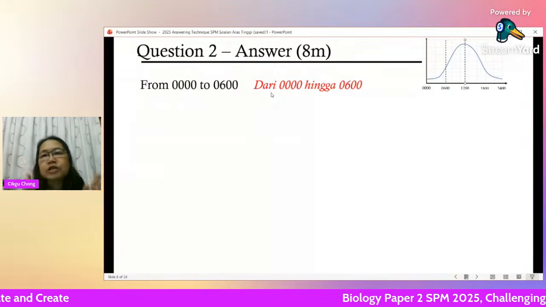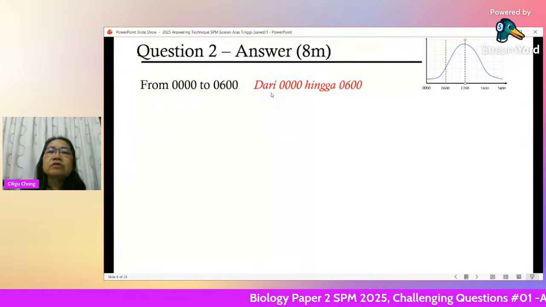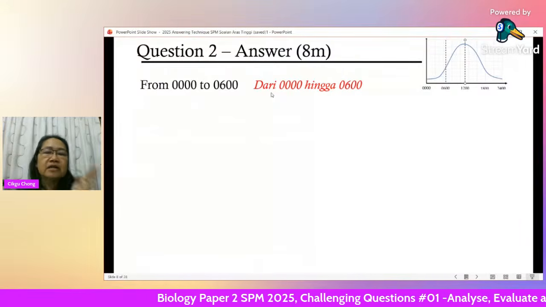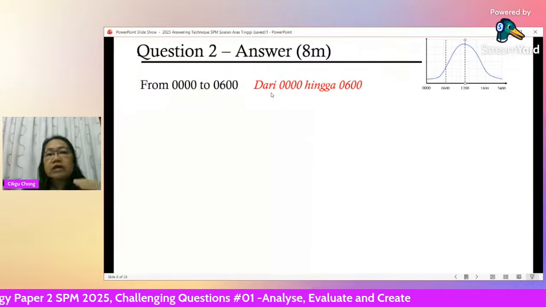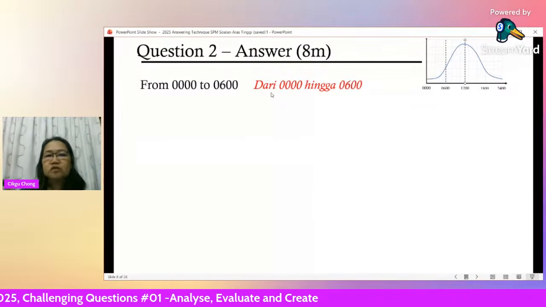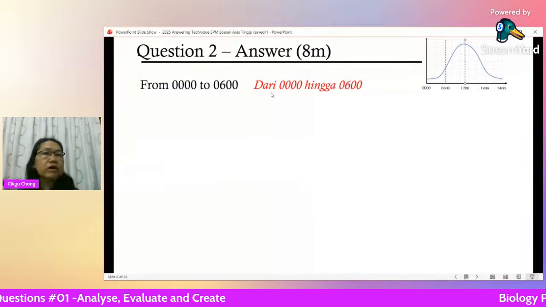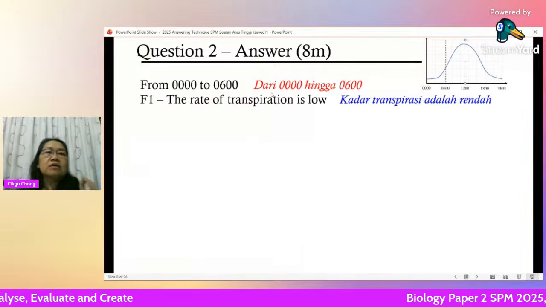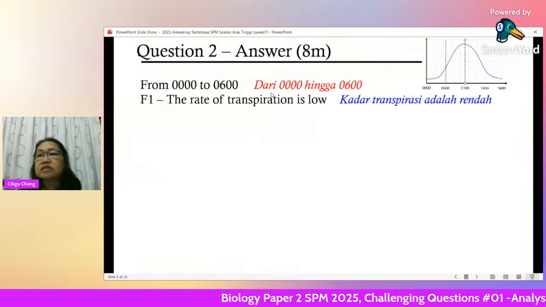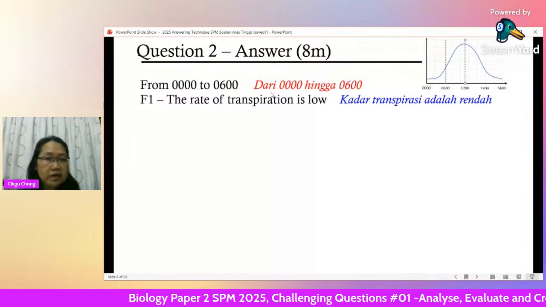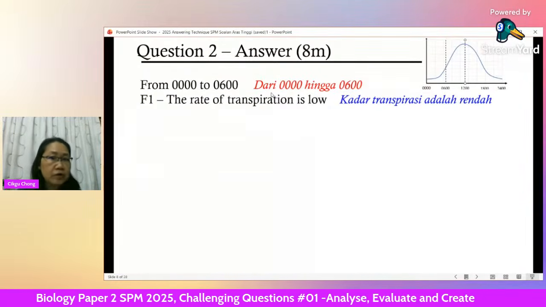You just concentrate on the first part of the graph, 0 to 600, and then 600 to 1200. So in the morning, that means 12 midnight to 6 o'clock early in the morning, the rate of transpiration is low. You can see that the graph is at its lowest. You write that, this is correct, so you get 1 point.